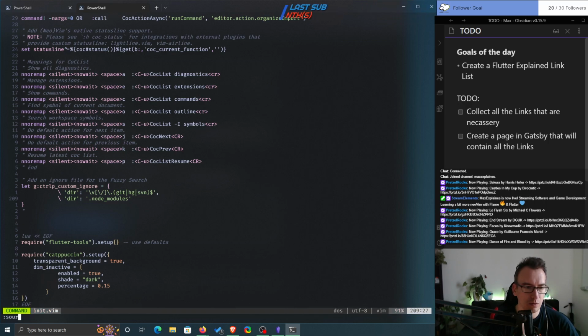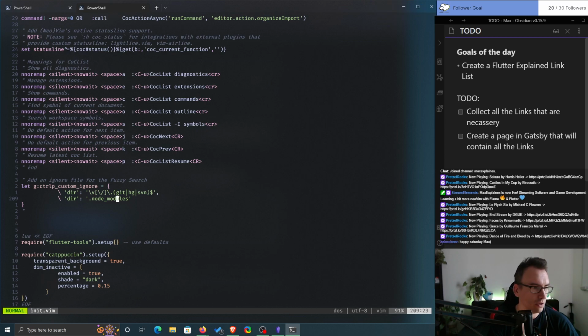So source this file, source init.vim. Okay, now I'm in the other folder, so that's why it's not working.